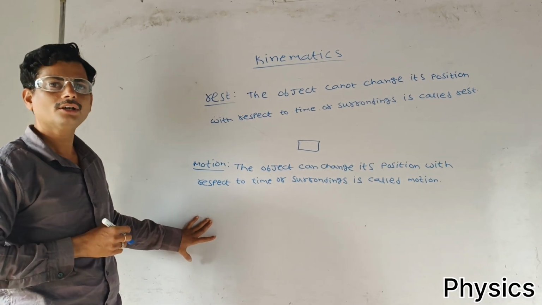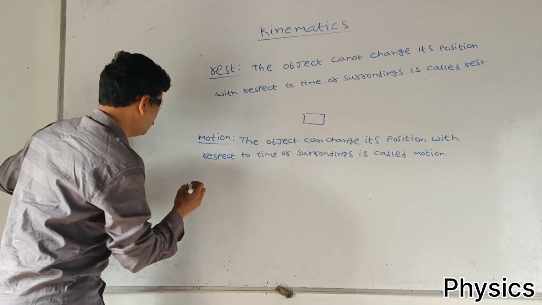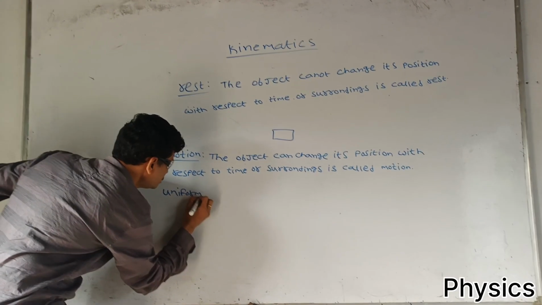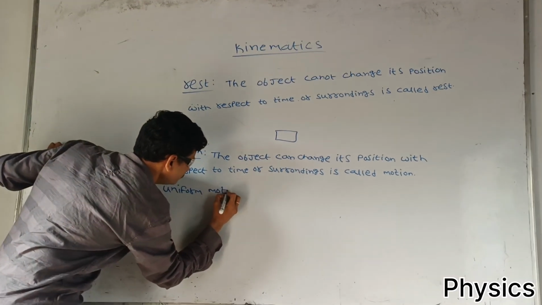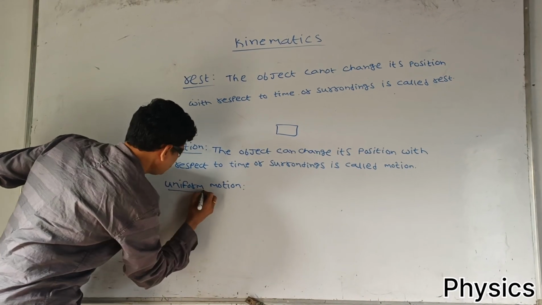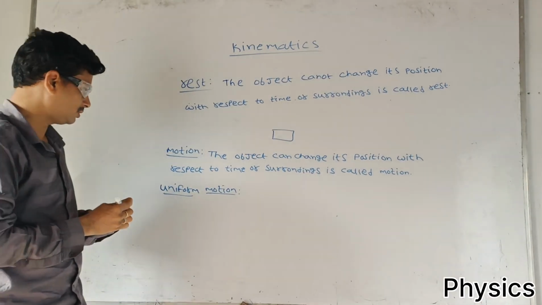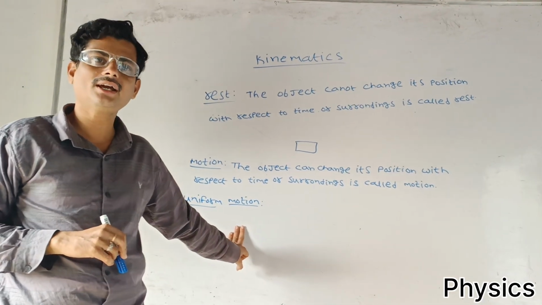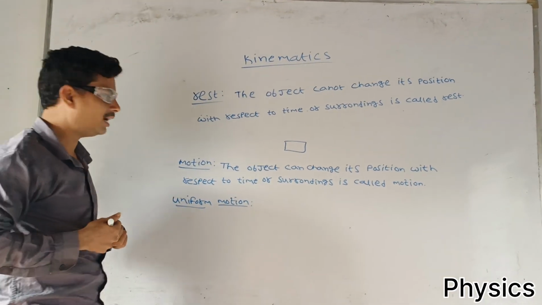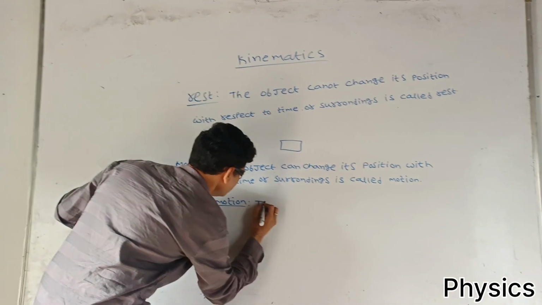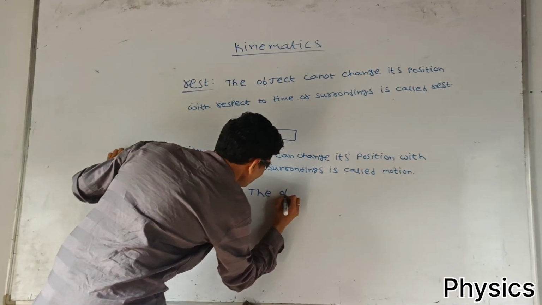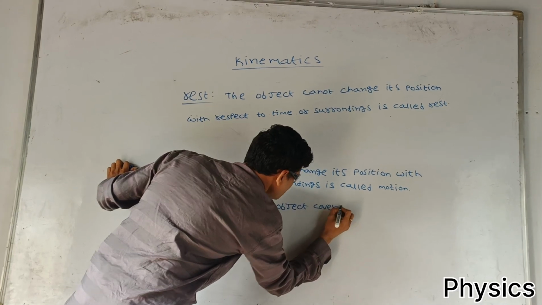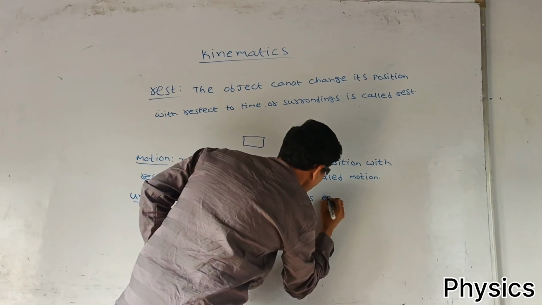Uniform motion and non-uniform motion. First, uniform motion. Uniform motion means the object covers equal distance in equal intervals of time.